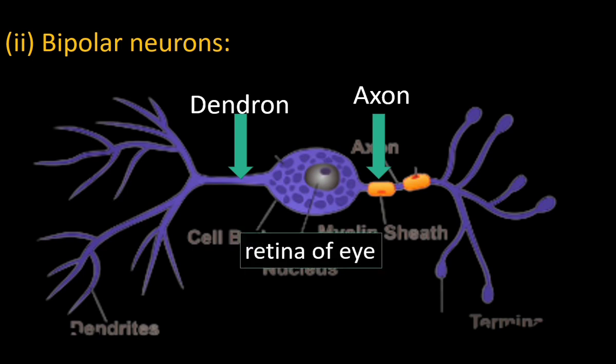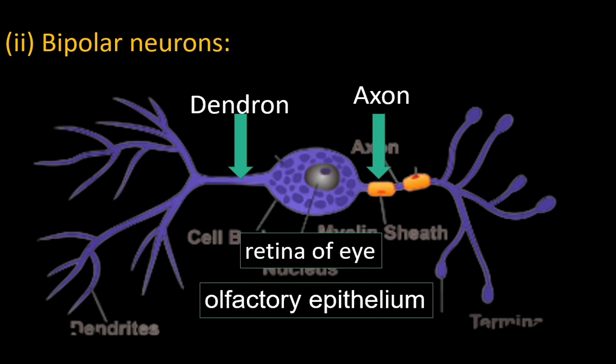Bipolar neurons are found in the retina of the eye. Retina is the inner sensory layer of the eye. The retina of the eye has sensory cells. The dendron is connected with the sensory cells and the axon comes out of the eyeball. Bipolar neurons are also found in the olfactory epithelium of the nasal cavity. Olfactory refers to the sense of smell. The sensory cells which receive smell are found inside the nasal cavity.